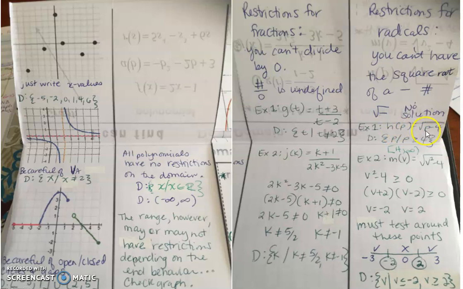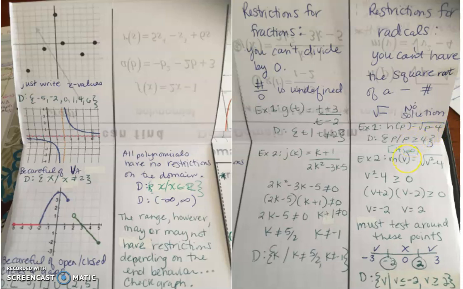For example, if I plug in the number 2 here, 2 minus 4 is negative 2, which means I cannot take the square root of negative 2. If I plug in, let's say, 0, 0 minus 4 is negative 4. I cannot take the square root of negative 4. So that's just two examples of numbers that I cannot use.